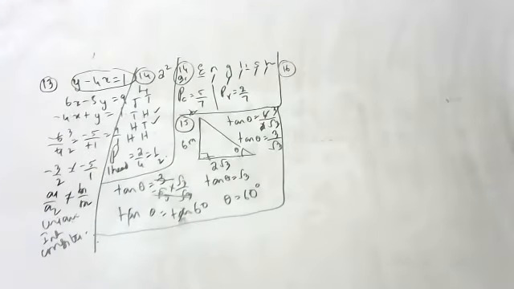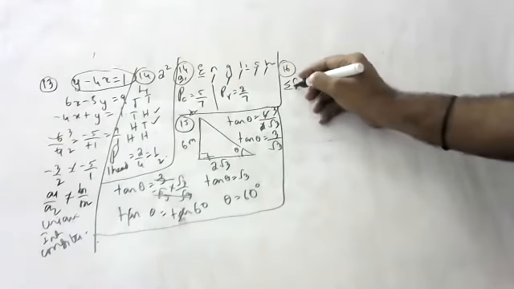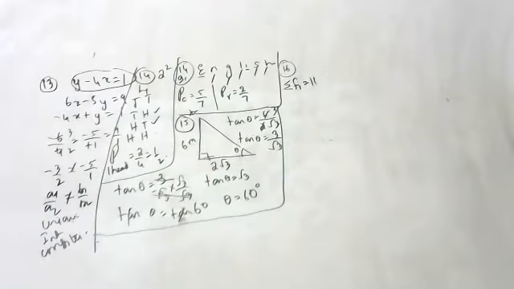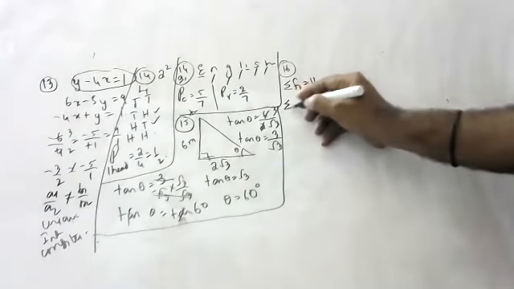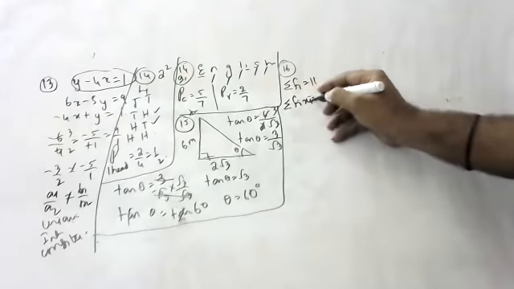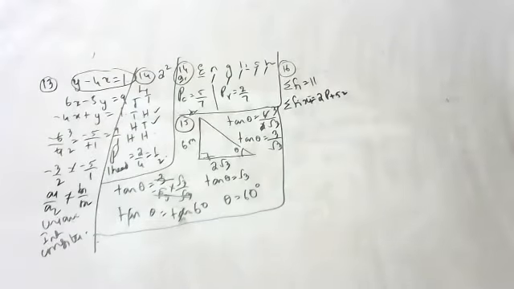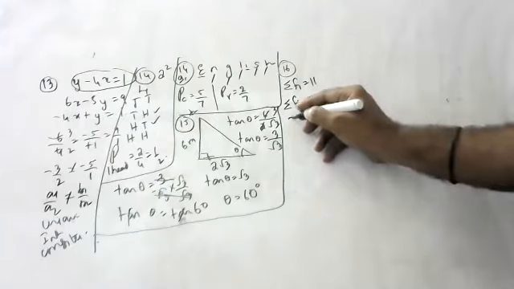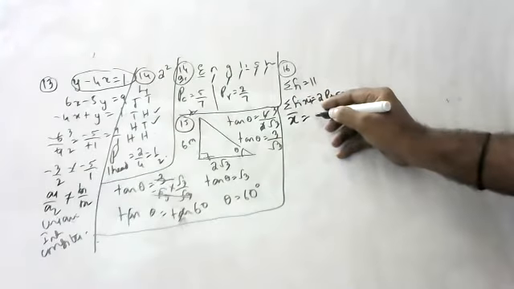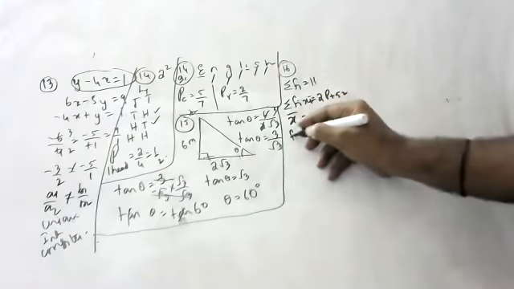16th question. Children, sigma fi is equal to 11. Sigma fi xi is equal to 2p plus 52. And mean is 6. Question is find p.